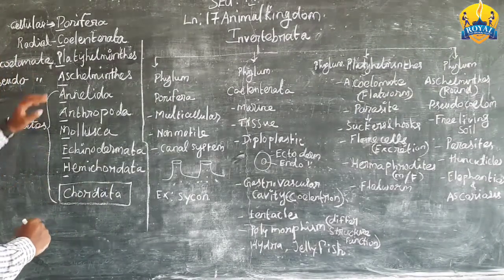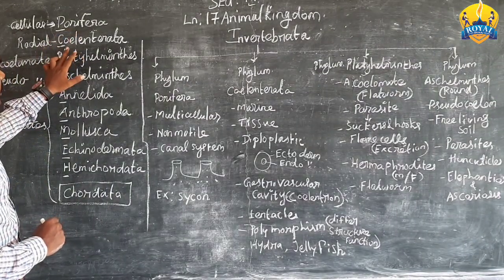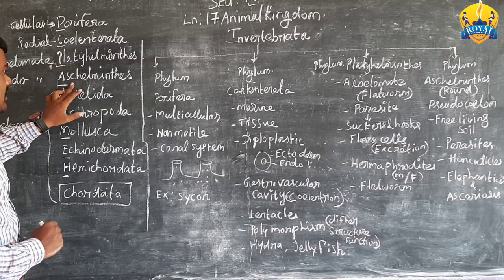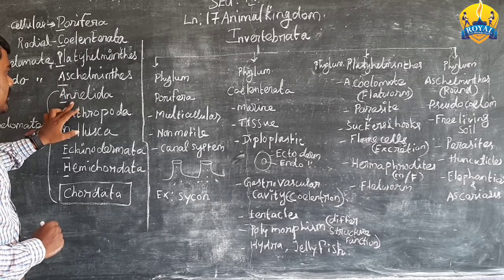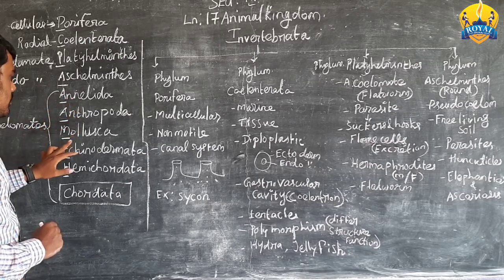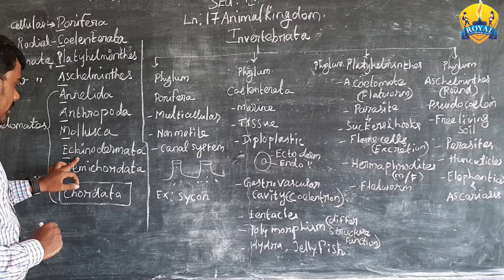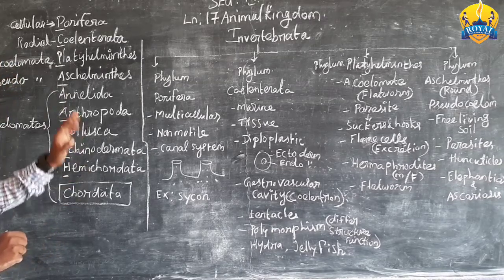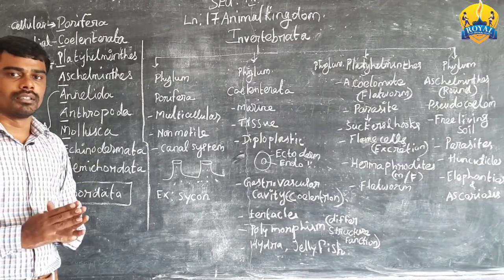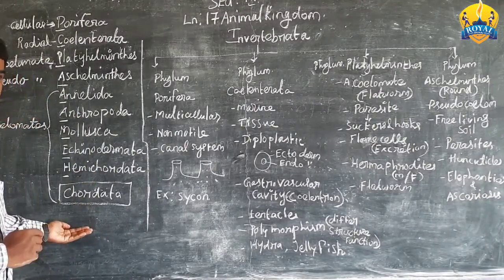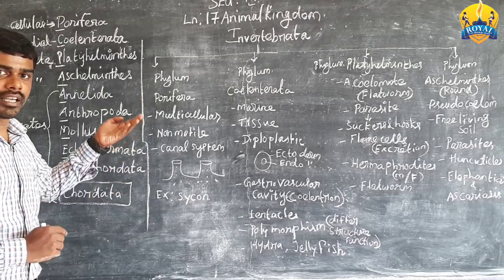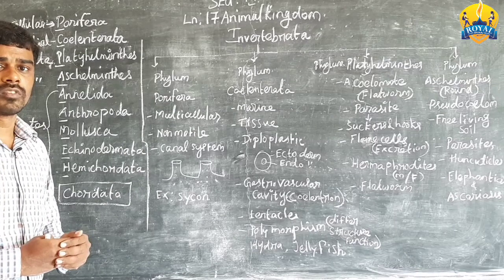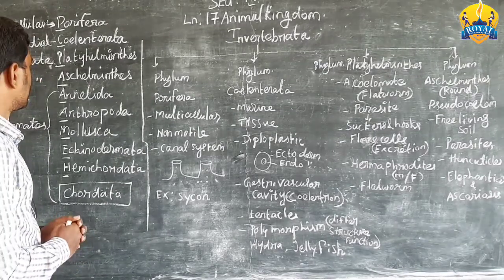So that is phylum Porifera, phylum Coelenterata, phylum Platyhelminthes, phylum Aschelminthes, phylum Annelida, Arthropoda, Mollusca, Echinodermata, Hemichordata. So totally those 9 phyla are there. Then finally the chordate, it is an individual category. So totally 9 phyla plus 1, like that. So that is totally 9 phyla.